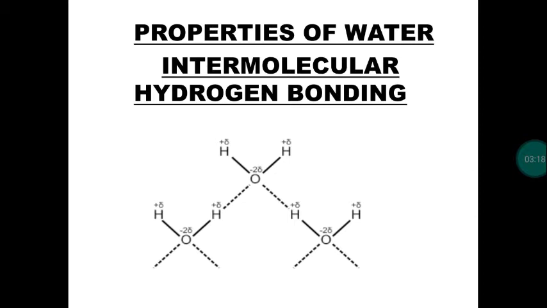This is one of the forms of dipole-dipole interaction. In the next lesson, in the chemical bonding lesson, we will discuss dipole-dipole interaction. You simply need to know that hydrogen bonding is a bond between the least electronegative hydrogen and a more electronegative heteroatom like oxygen, nitrogen or fluorine. You may observe that the water molecule has intermolecular hydrogen bonding. There are two types; intramolecular is also possible, but in water it is intermolecular hydrogen bonding.